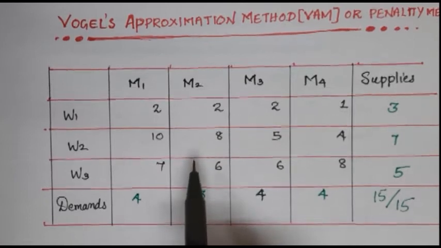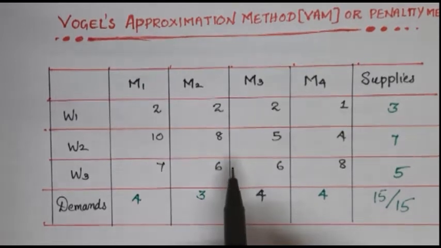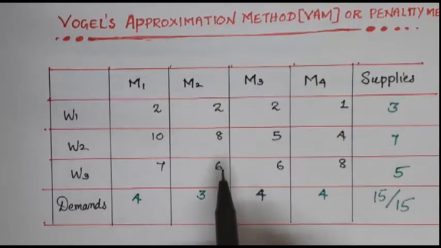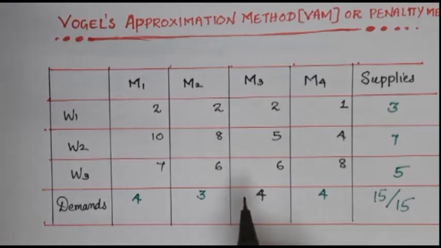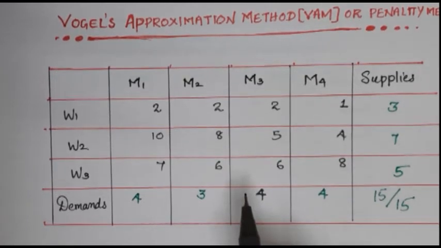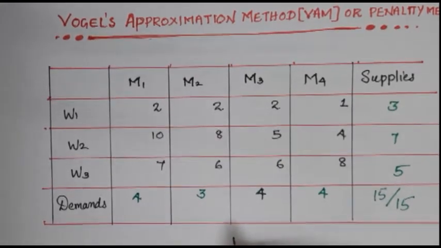Selecting the cost cell to be allocated is not that easy in VAM, as we discussed in the northwest corner method and least cost cell method. It is not that difficult though, but the process is a bit lengthier than before. In the VAM, we first have to find the difference between the two lowest costs in each row and column. These are known as penalties or extra cost. That is, the difference between the two smallest values is considered.